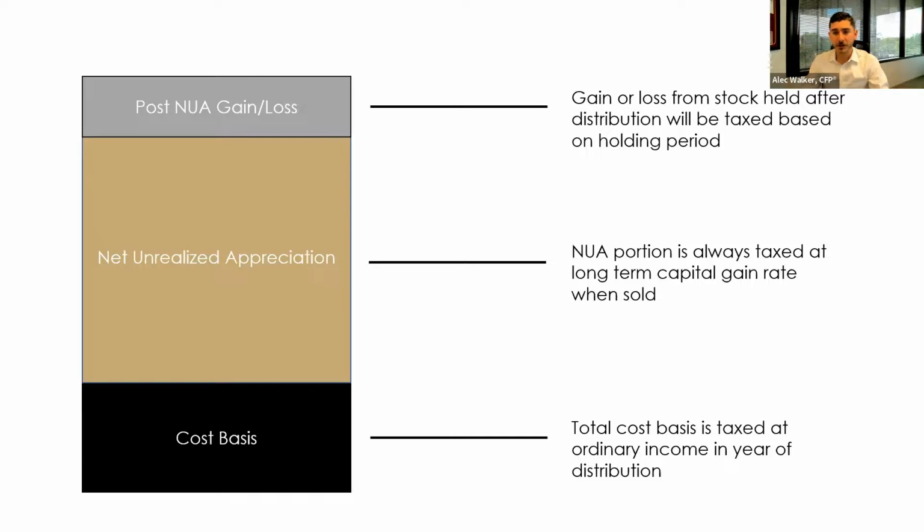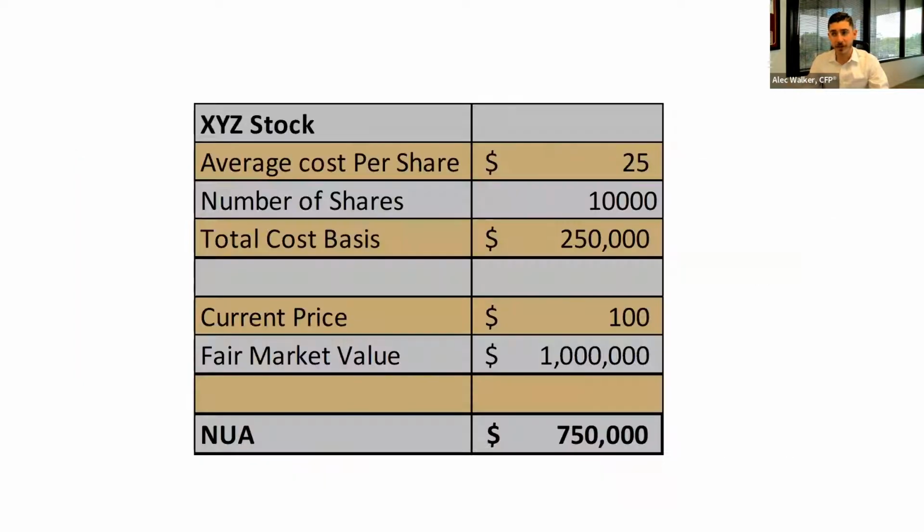Now let's look at this with actual dollars and cents. So let's say that with XYZ stock, the average cost per share when this participant was retiring was about $25 per share. They had 10,000 shares, so the total cost basis was $250,000. That XYZ stock has now grown to $100 per share for a fair market value of $1 million.